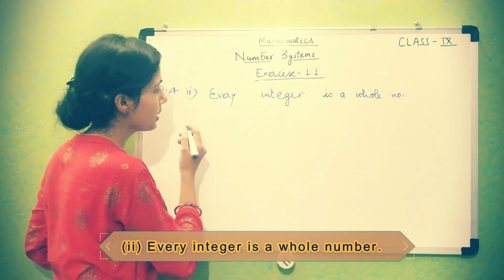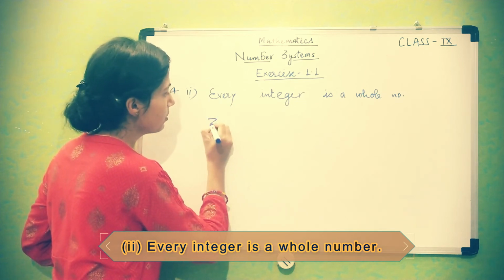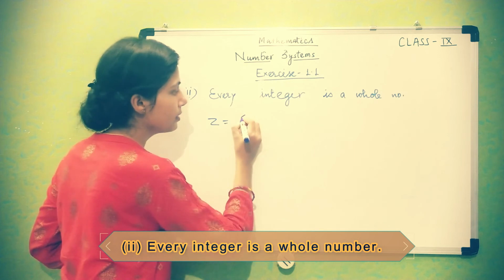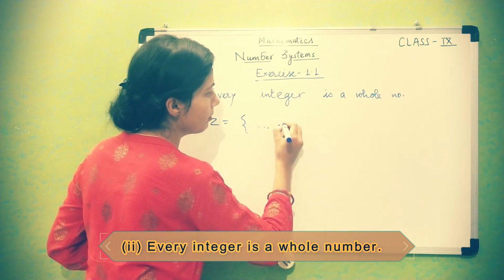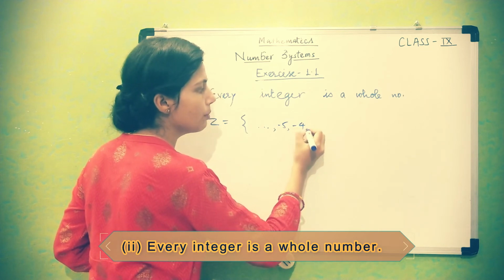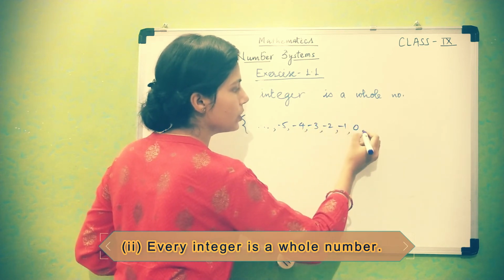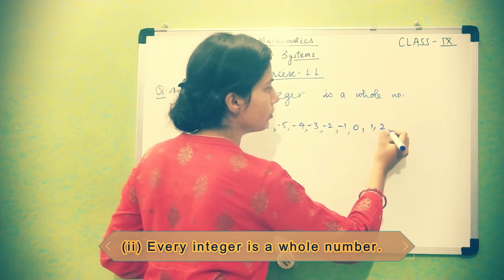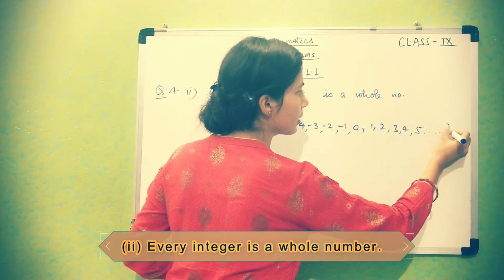As I have said in the previous section, we represent integers by Z. So if I am taking here -5, -4, -3, -2, -1, 0, 1, 2, 3, 4, 5 and so on.